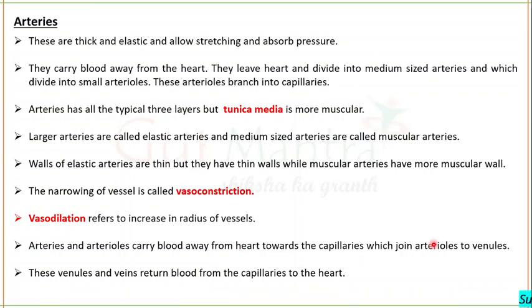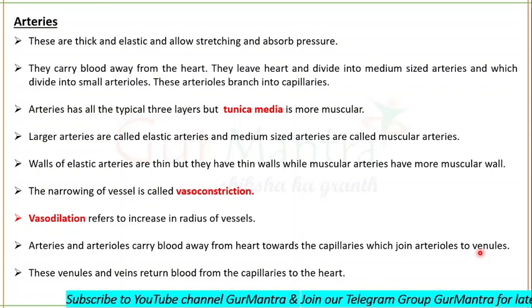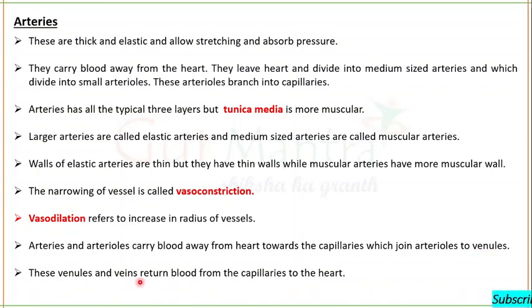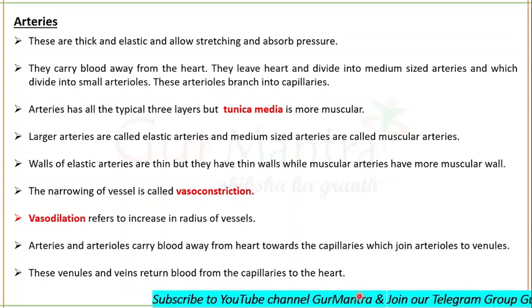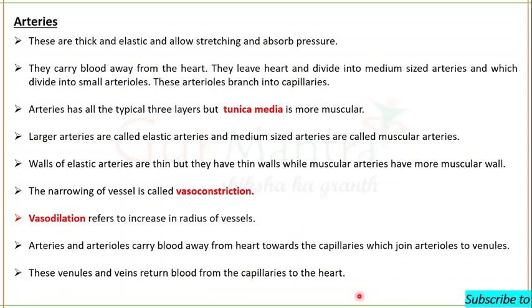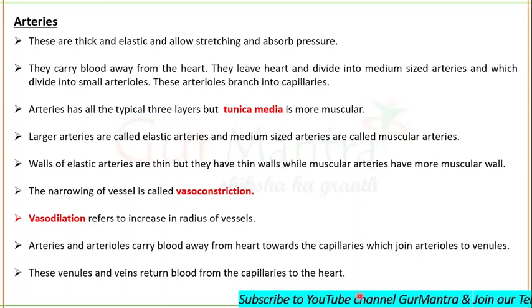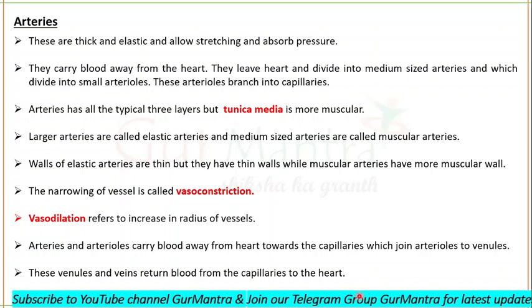Capillaries join arterioles to venules, and these venules then form veins, which return blood from capillaries to the heart. So arteries divide into arterioles, arterioles move to capillaries, and these capillaries join arterioles and venules.